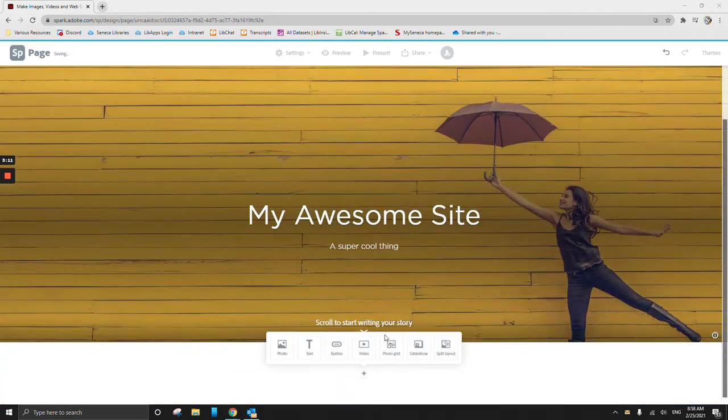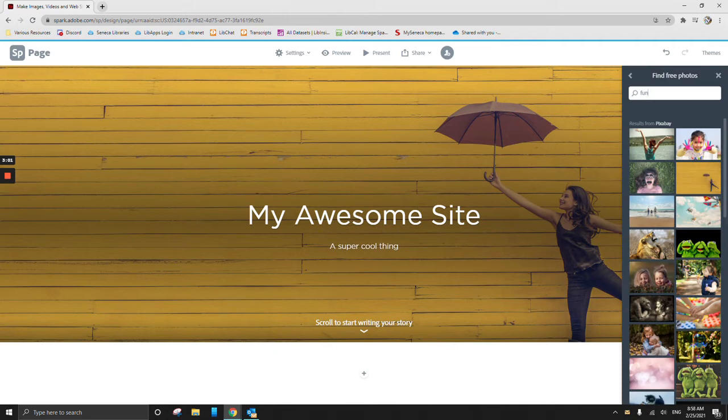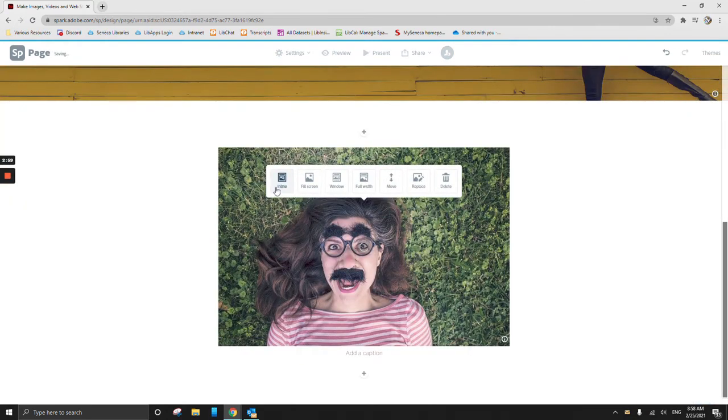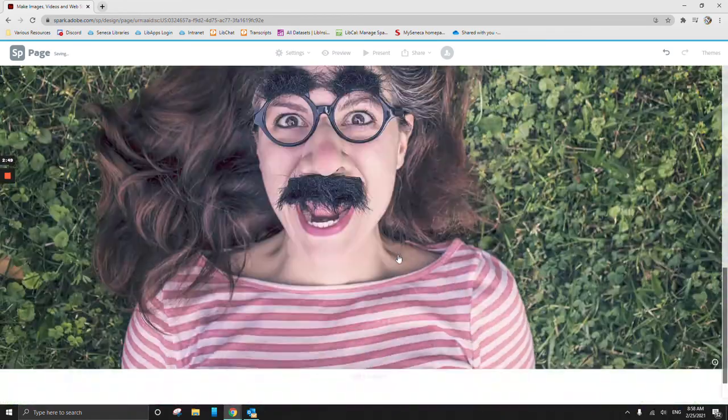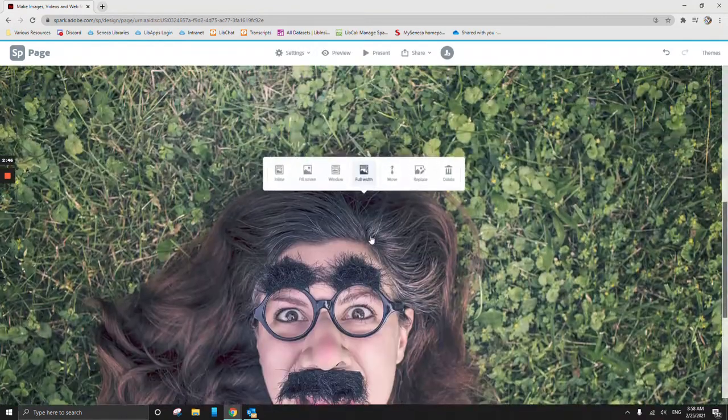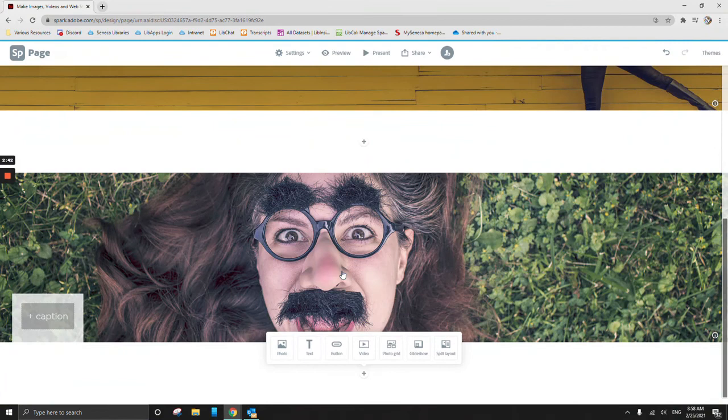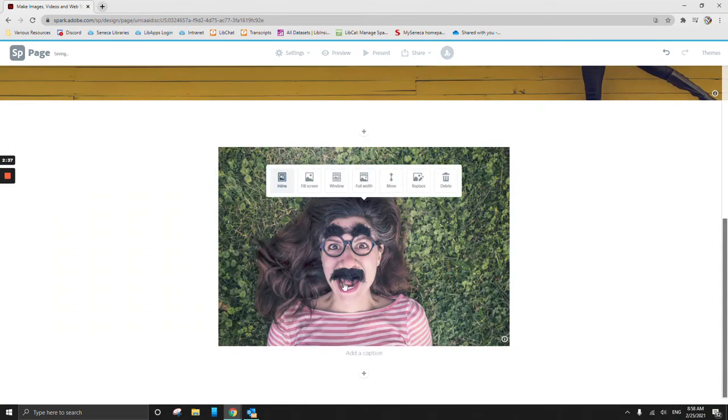At this point, you can just scroll down a little bit, and now you're going to start seeing more options. And this is pretty much all you can add. You can add more photos, and again, it will pull up what you already looked for. You can add your photos inline, fill screen, window, full width. We can move it around just a little bit to change our focal point. But full width looks like this, so it gets really, really big. We can make it just fit into this little window, and we get what's called a parallax effect. So there are different ways you can play around with your photo.